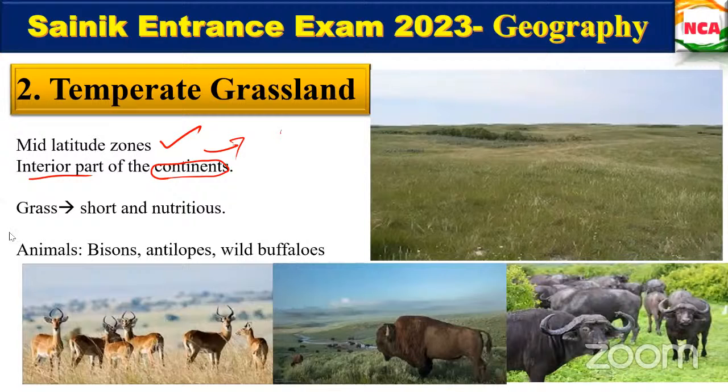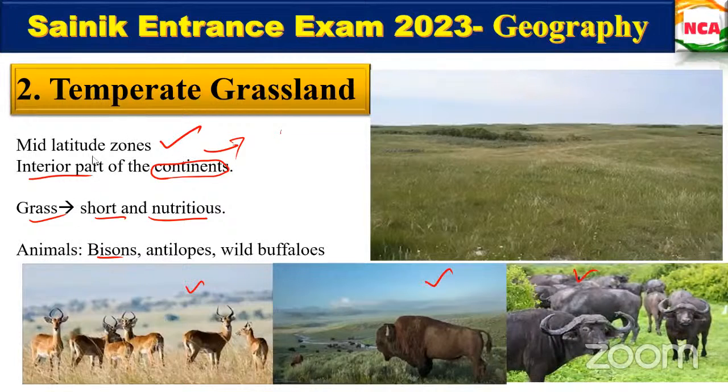When you take these steppes, each and every place we can find them under a different name. These grasses are short and nutritious. We can see the bisons, the wild buffaloes and the antelopes. So these animals are found in temperate grasslands.